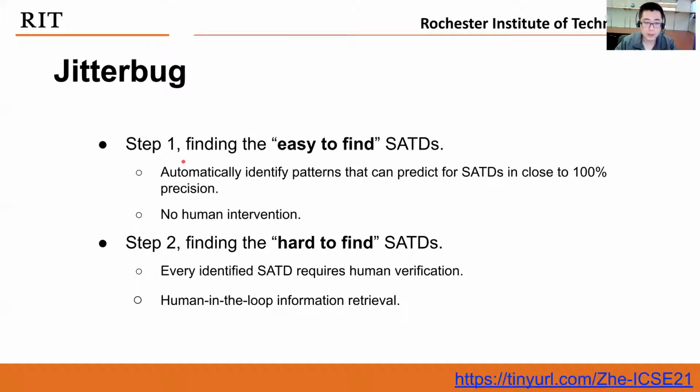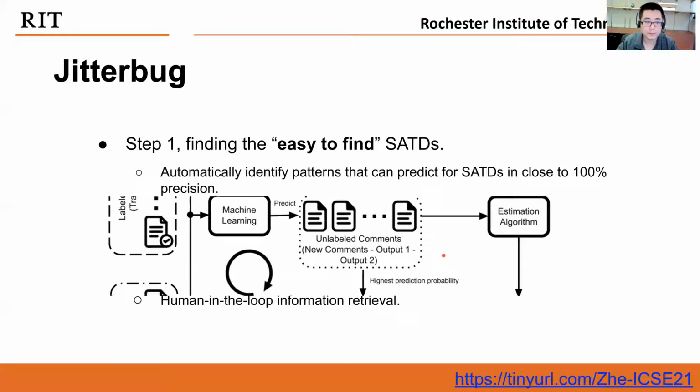In step one, it automatically identifies the patterns that can predict for SATDs in close to 100% precision, so that there is no human verification required for this step. In step two, we want to find the rest of the SATDs, and those SATDs are hard to find. Every identified SATD here requires human verification, and that's why we use a strategy of human in the loop information retrieval to find those hard to find SATDs.